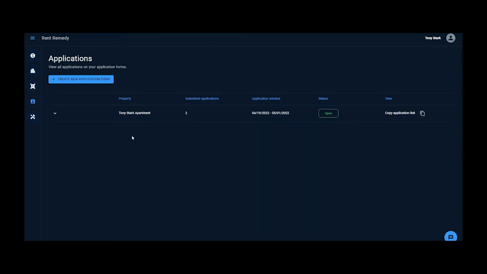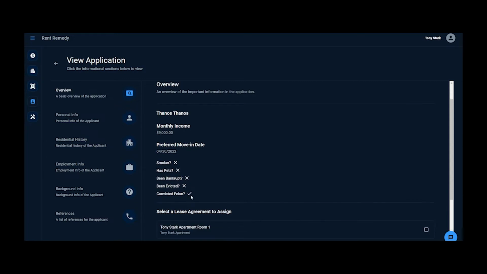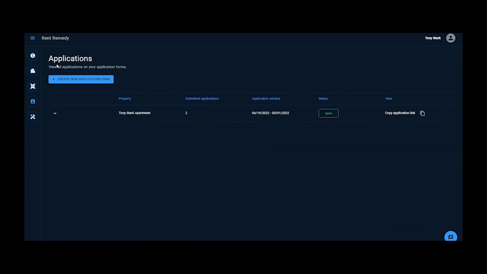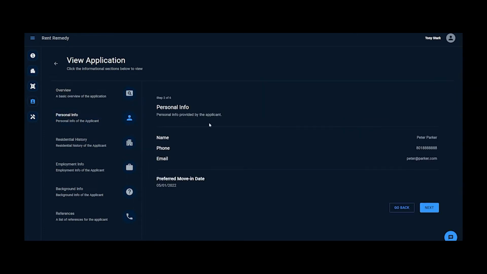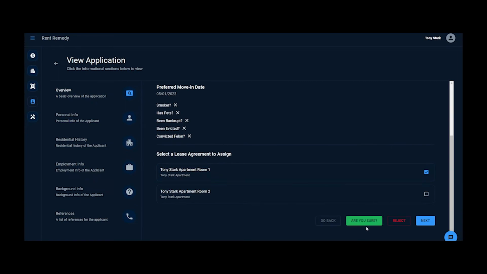After a few days, Tony decides to review his applications. Here he can see an overview of the most important information from the application. Thanos looks like he might be good. Oh wait, he's been convicted of a felony. Maybe we can see why. Maybe not then. Peter seems like a good option, and he has no red flags, so Tony decides to invite him to join the property.